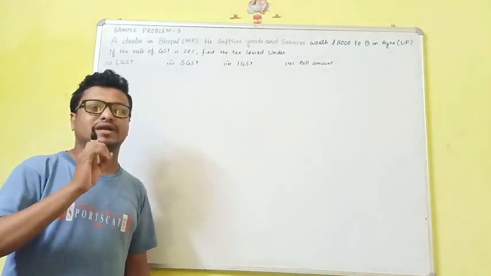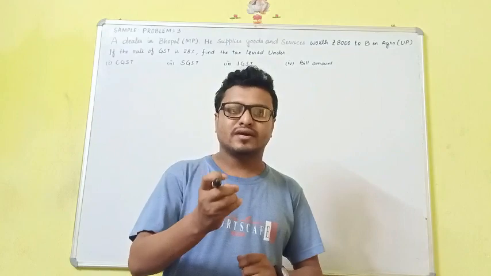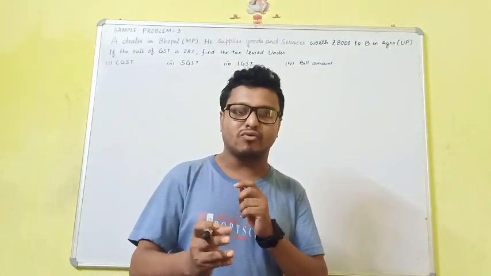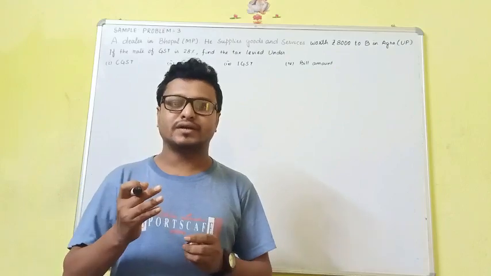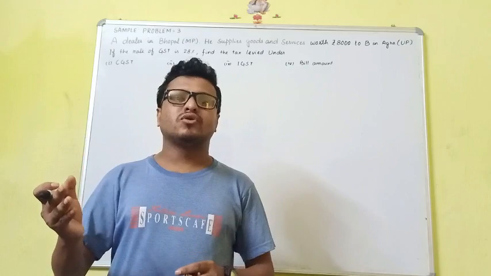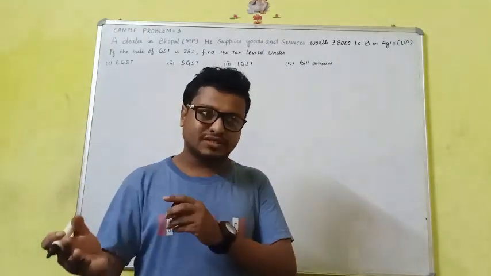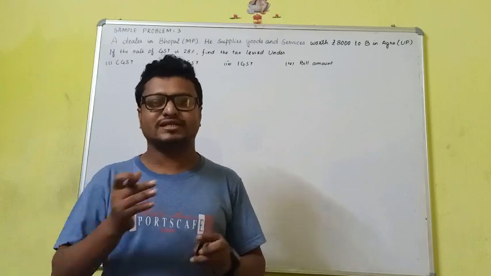We know that in case of an interstate transaction, we have to calculate IGST, and the whole GST amount will go to the central government. So there will be no tax given to the state government, so there will be no CGST and SGST here.